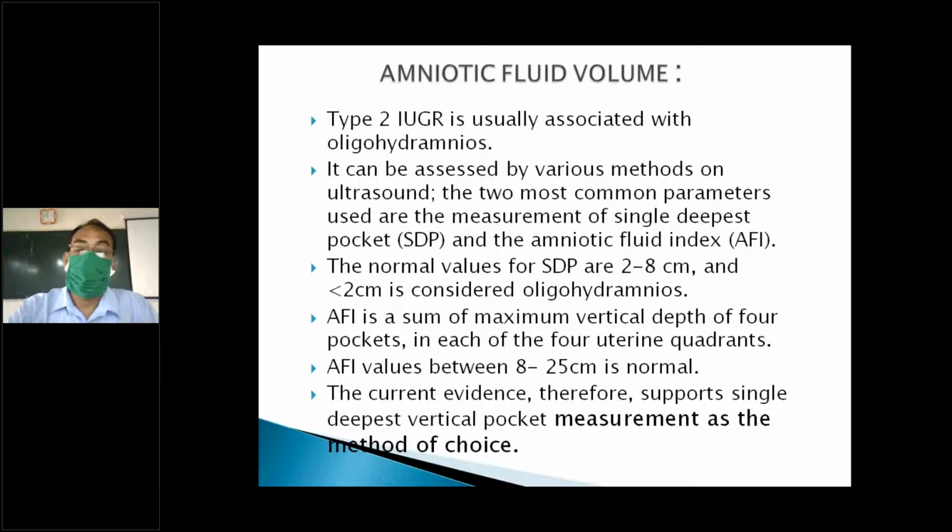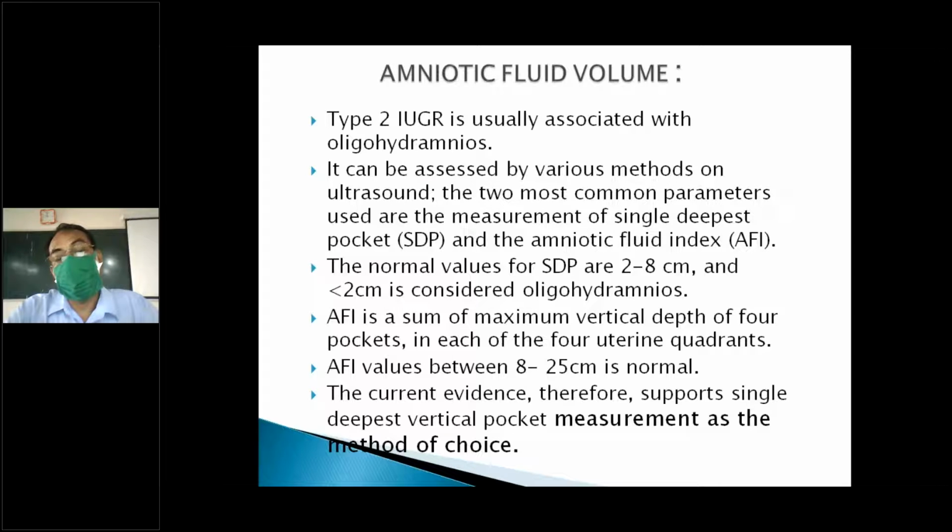So the sum of the four quadrants, if it is between 8 and 25, that is normal. If it is less than 8, that is oligohydramnios. If it is more than 25, it is polyhydramnios. Again, it is associated with abnormal growth of the baby.